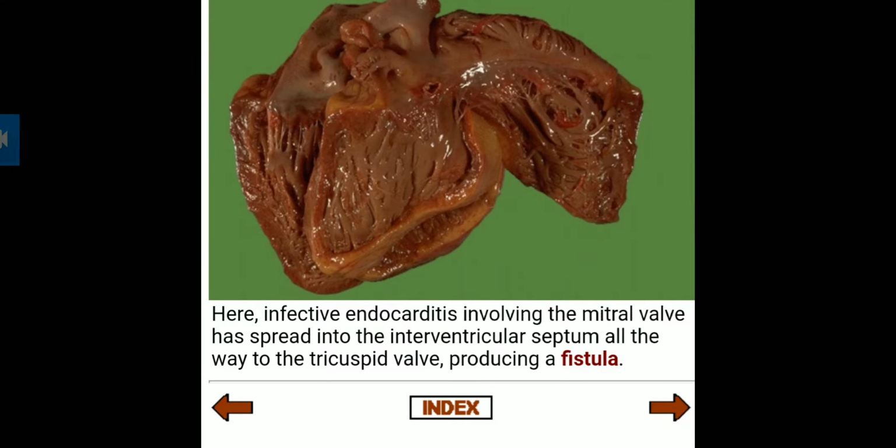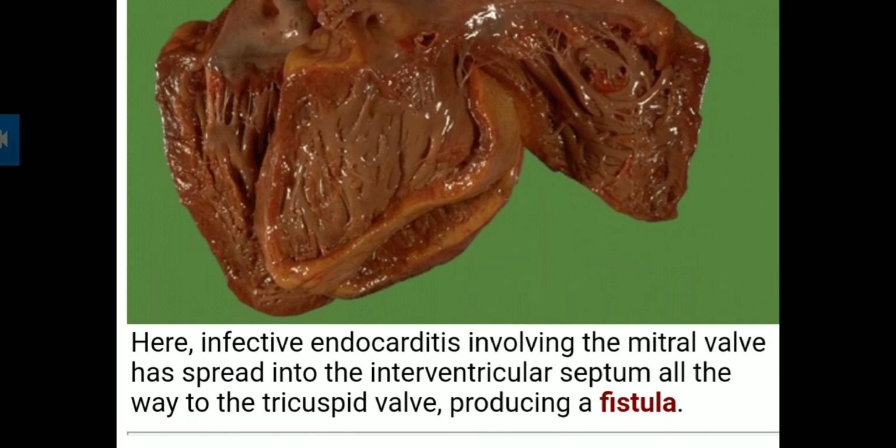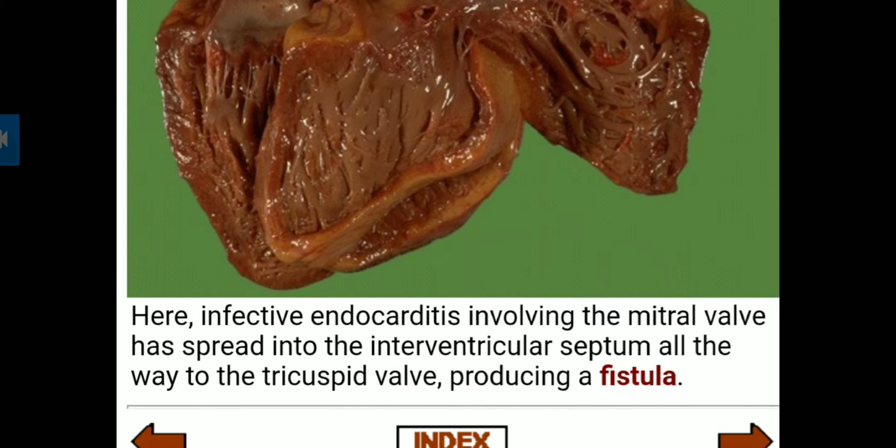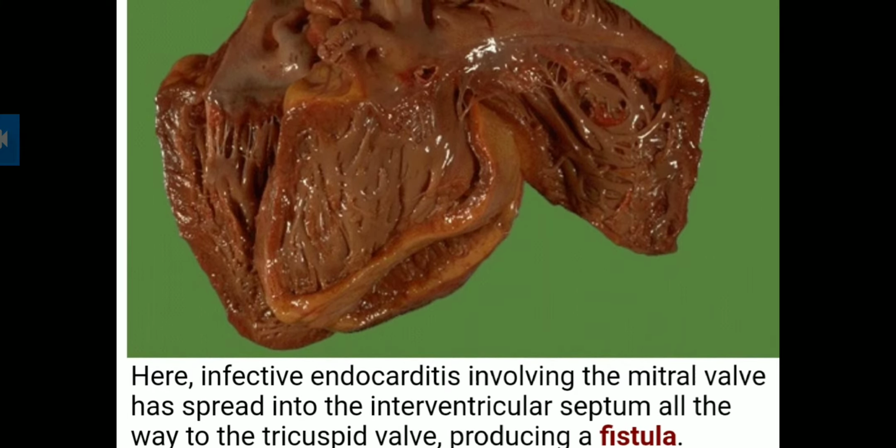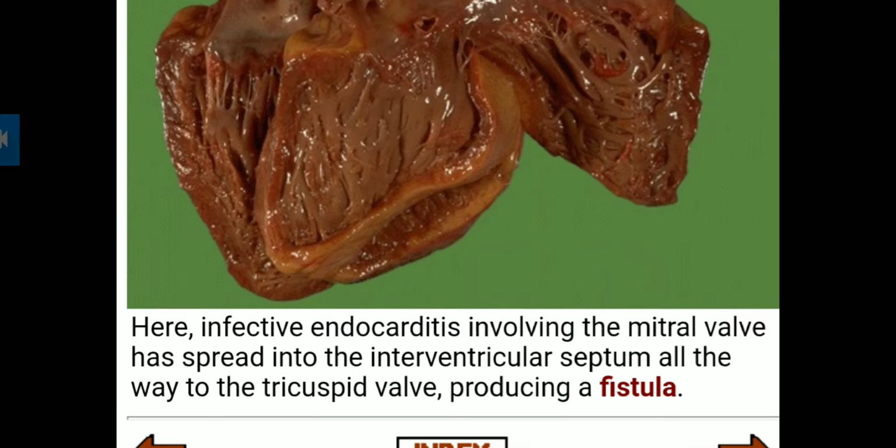Infective endocarditis involves the mitral wall, which is spread into the interventricular septum and all the way to the tricuspid wall, producing a fistula.